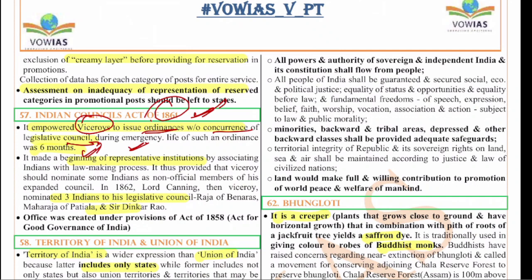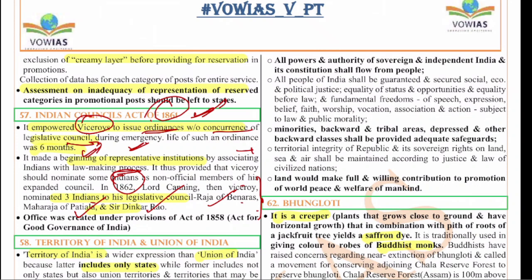It made a beginning of representative institutions by associating Indians with the lawmaking process. It provided that the viceroy should nominate some Indians as non-official members of the expanded council, and in 1862 Lord Canning, the then viceroy, nominated 3 Indians: the Raja of Banaras, Maharaja of Patiala and Sir Dinkar Rao. So remember, who are the first 3 Indians to be appointed to the Legislative Council?